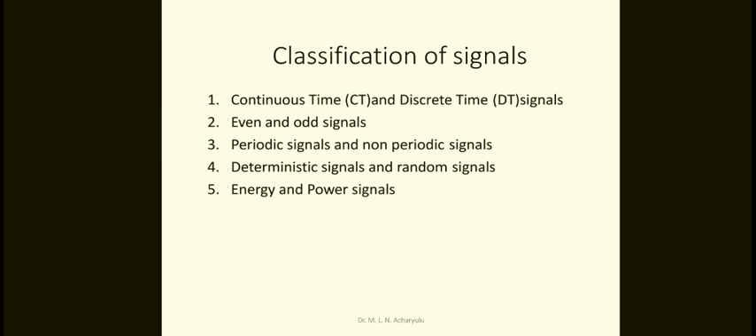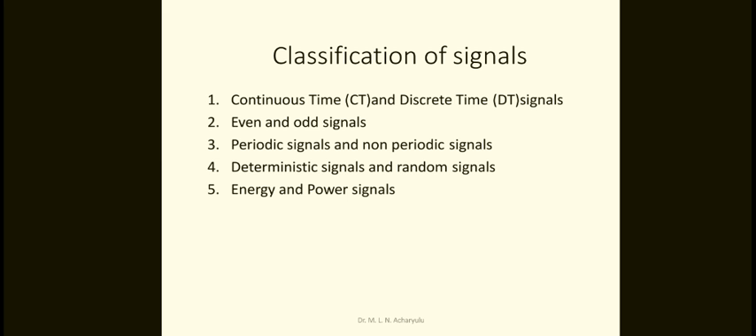A signal is said to be a continuous time signal if the signal is defined for continuous values of the independent variable. For example, one function is v of t equals a sine of omega t plus phi. It is a sine function. If we take phi equal to 0, then it is a sine omega t, where omega is 2 pi by T, where T is the time period. I'll explain later.